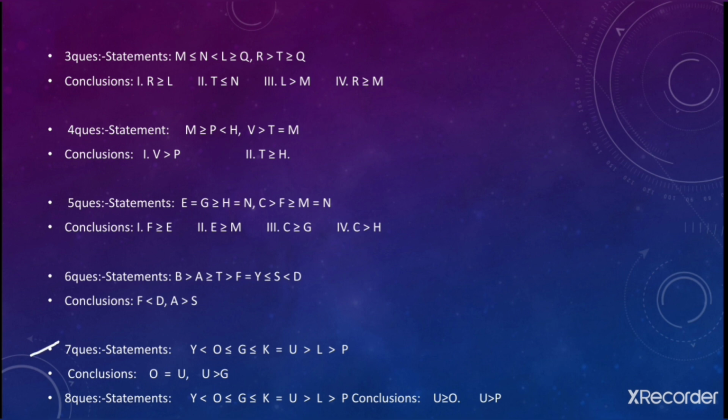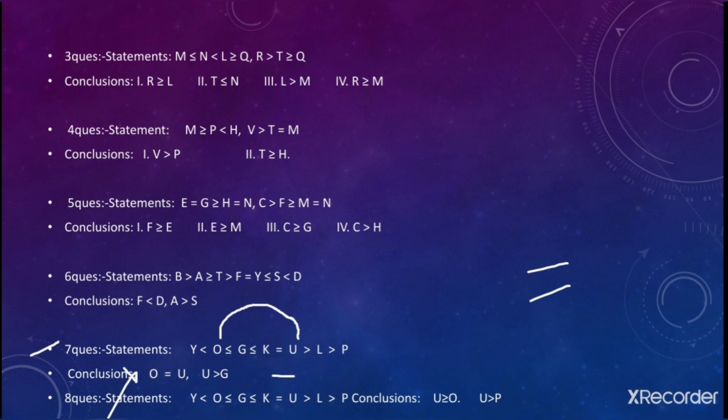Fine. Next is seventh question. You need to check O is equal to U. You should have is equal to sign in the whole path between the O and U entity, but you do not have, you have only one time. So in this way this goes false.